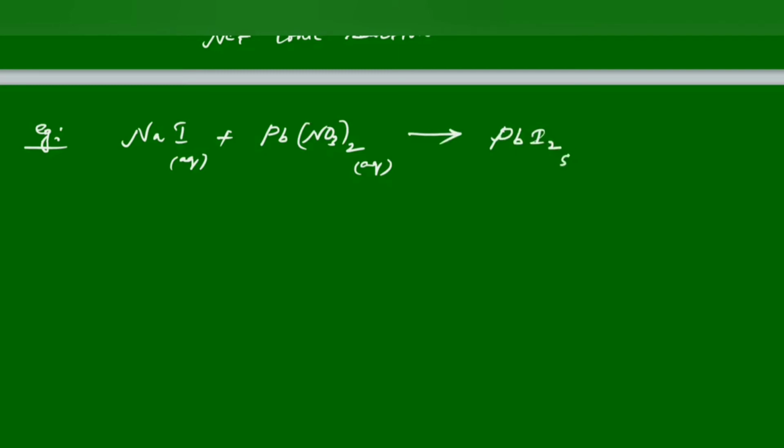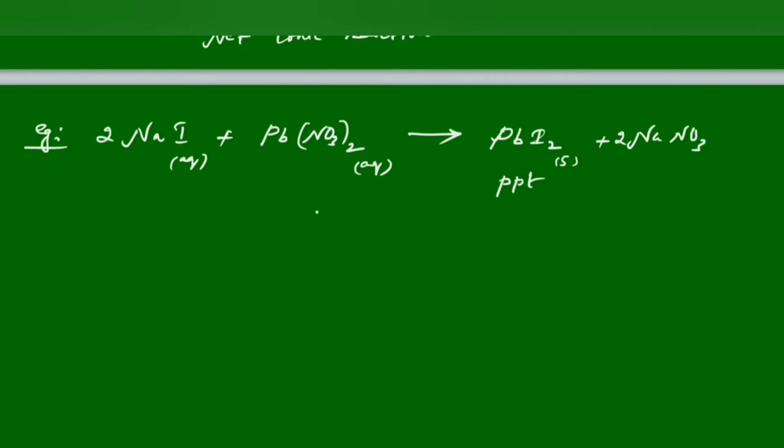Let me take some other examples. Let us go with sodium iodide, when you treat it with lead nitrate, both in aqueous forms. When you mix them together, it forms PbI2, a solid precipitate, and NaNO3. You take 2 moles of sodium iodide, and lead iodide is the precipitate.